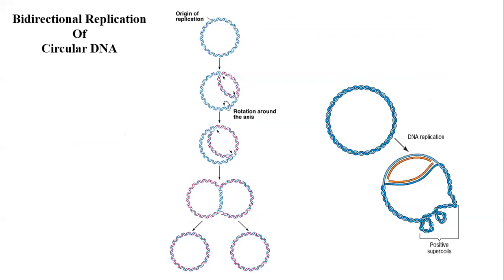Then this is the bigger picture of how the replication takes place in E. coli because the DNA is circular. So when it gets replicated, it forms a theta-like structure. Hence, it is called the theta model of replication. In this diagram, particularly, it is clear that positive supercoils do form ahead of the replication fork. Those are removed by topoisomerase enzymes.